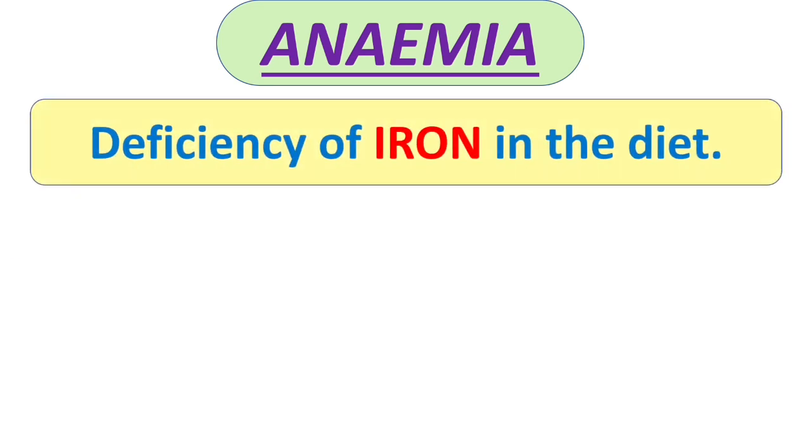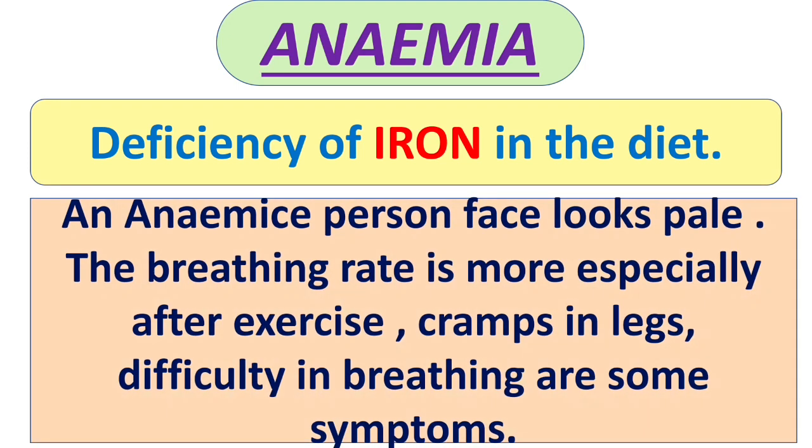Next is anemia. Anemia is caused due to the deficiency of iron in the diet. An anemic person's face looks pale. The breathing rate is more, especially high after exercise.